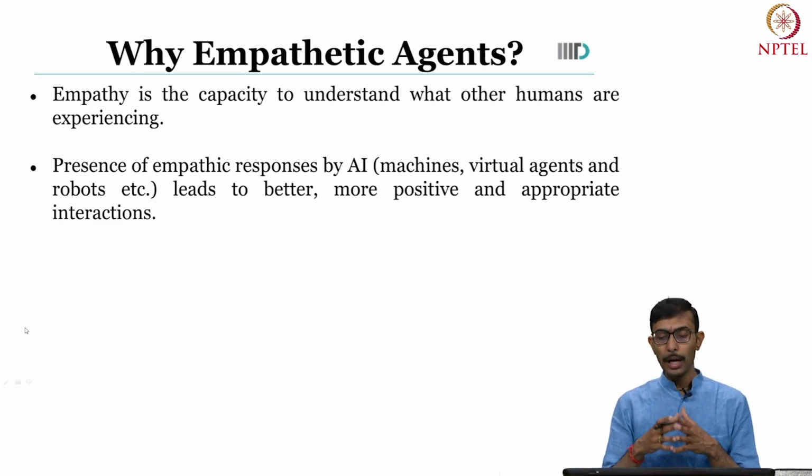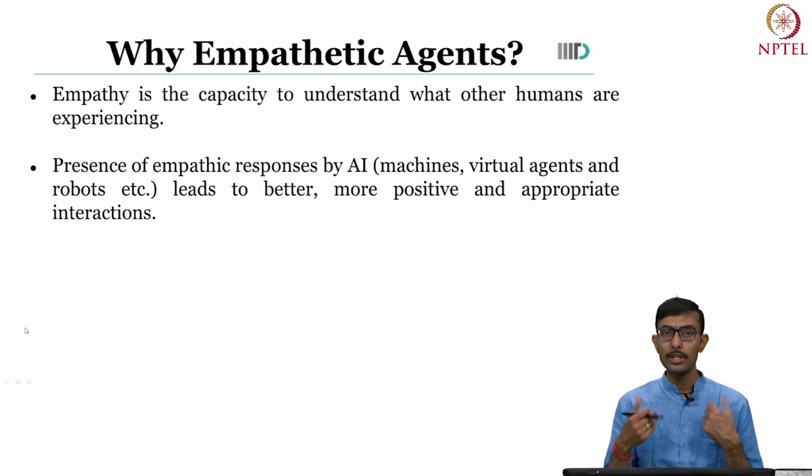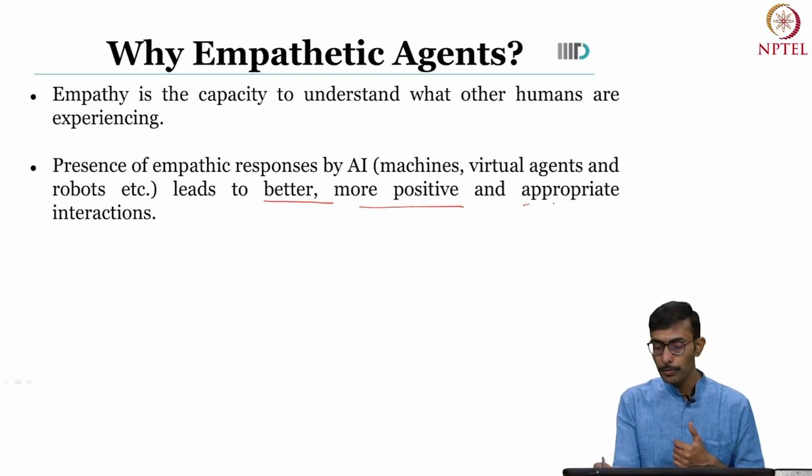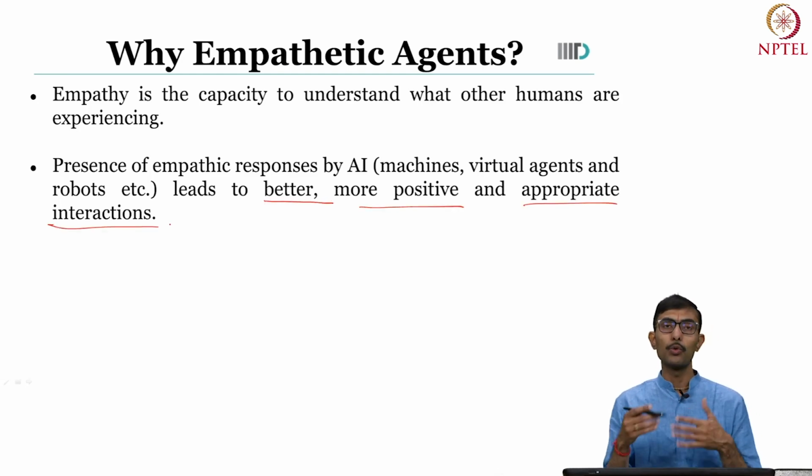The underlying hypothesis is that if virtual agents, let it be robots, machines, services, any emotionally intelligent component, can have empathetic responses, then that will lead to better, more positive and appropriate interactions with the humans. And this is what we want to enable.